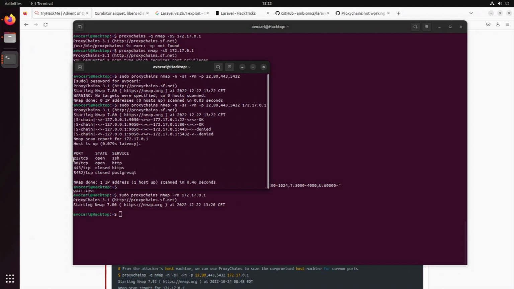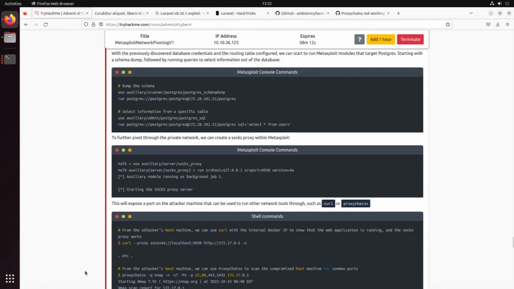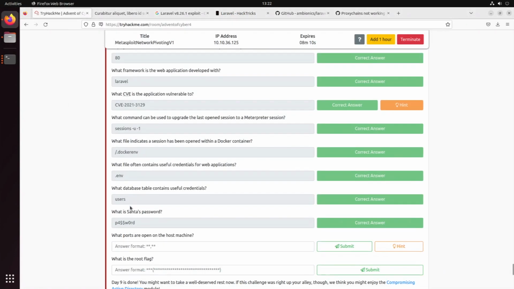So for those ports we see 22 and 80 are open, Postgres is closed because it's running on another instance. We don't have HTTPS, but the other two came back as okay. So I guess the two ports which are open are 22 and 80.